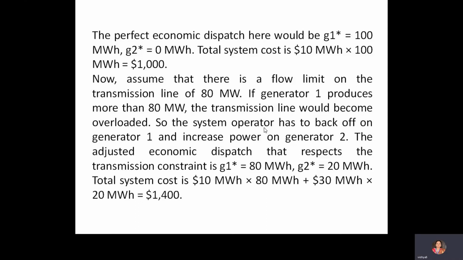So 80 megawatt we will take from generator 1. If generator 1 produces more than 80 megawatt, what happens? The line will be overloaded. So they are saying that the limit is 80 megawatt. Then they will do the economic dispatch, that is generator 1 80 megawatt and generator 2 20 megawatt, and the cost is $1,400.